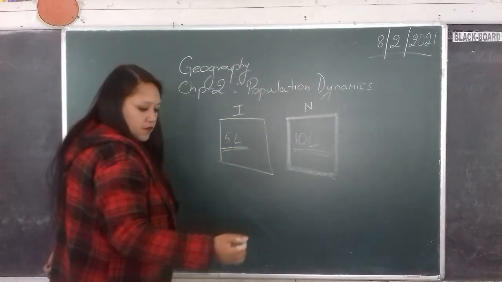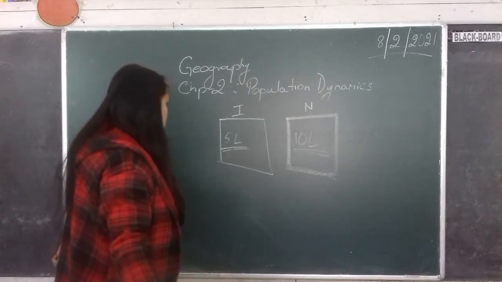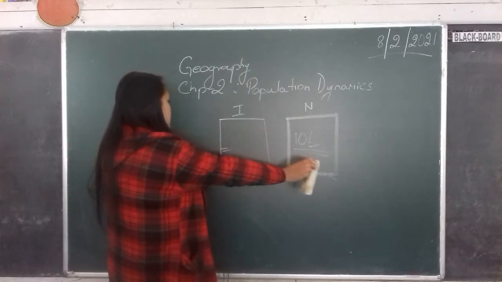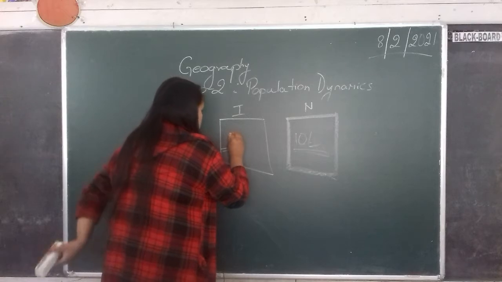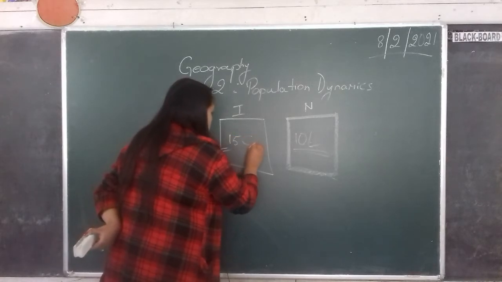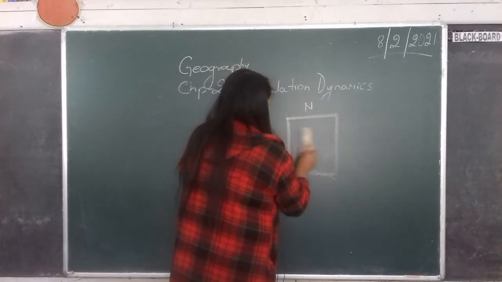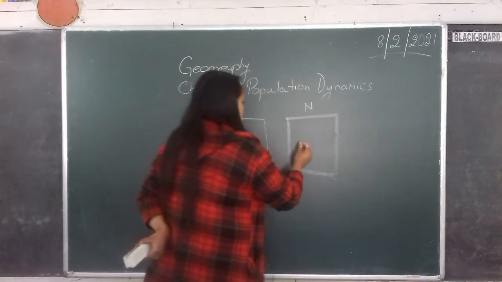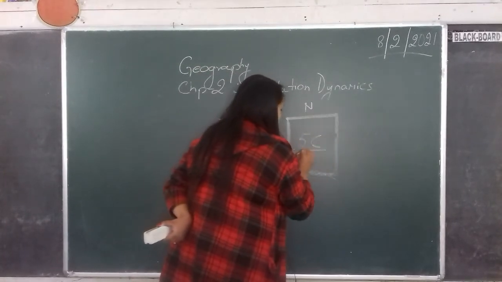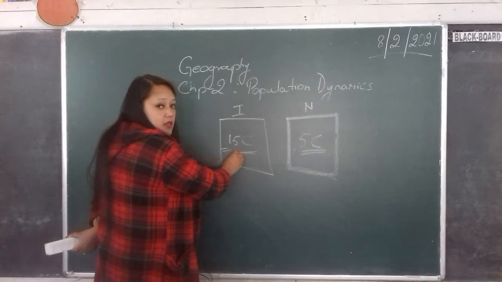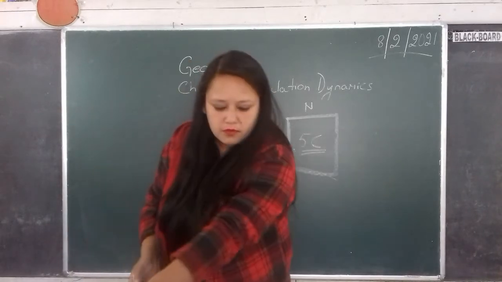If we say the population of India is, for example, 15 crore as compared to the population of Nepal, which is just 5 crore, this is just an example.